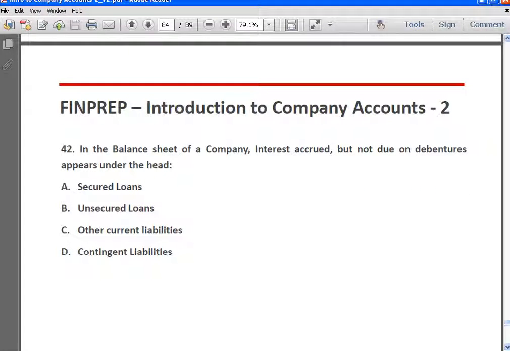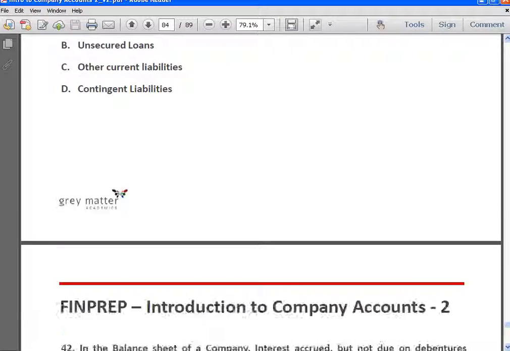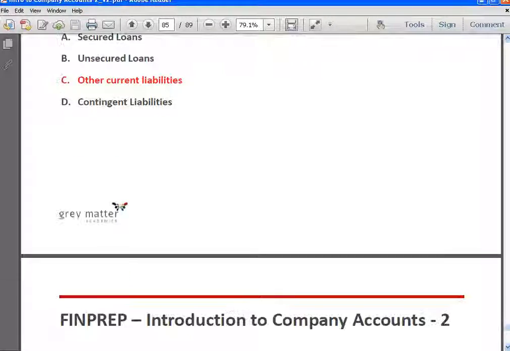Then, in the balance sheet of a company, interest accrued but not due on debentures appears under the head. Interest accrued but not due on debentures was earlier under the old schedule, schedule 6, shown along with debentures, but now it is to be shown as other current liabilities in the balance sheet. So answer is C.